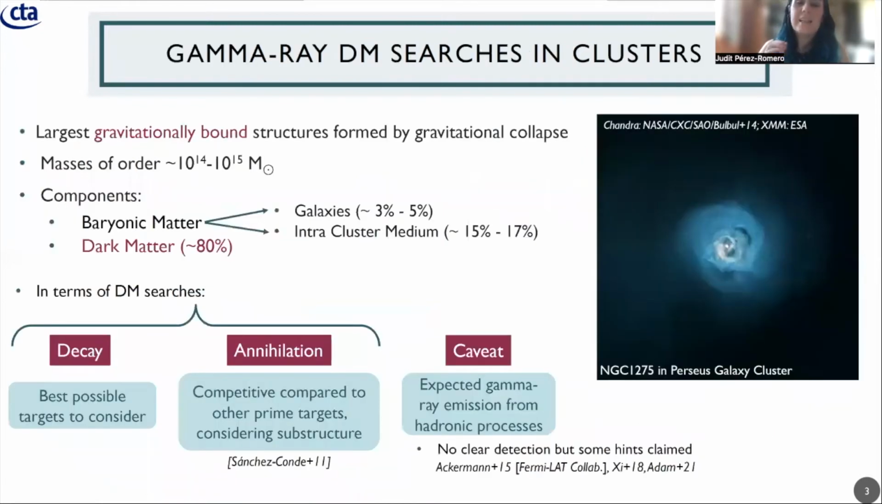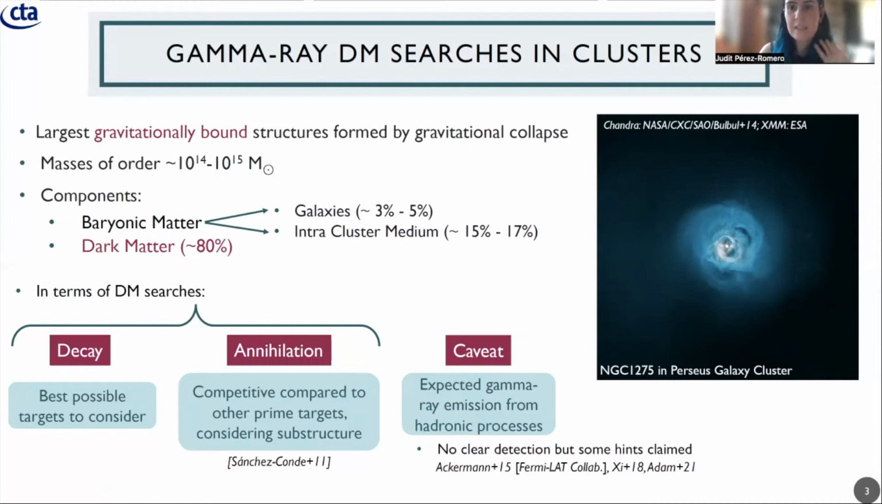Galaxy clusters are the largest gravitationally bound structures in the universe formed by gravitational collapse. They have masses of the order of 10 to the 14, 10 to the 15 solar masses. This mass can be accounted for in the form of baryons, which are distributed in galaxies and the intra-cluster medium, but up to 80% of the mass of a cluster is in the form of dark matter. Then we have the most massive objects in the universe, highly dark matter dominated. These are the perfect targets to search for decaying dark matter, right?